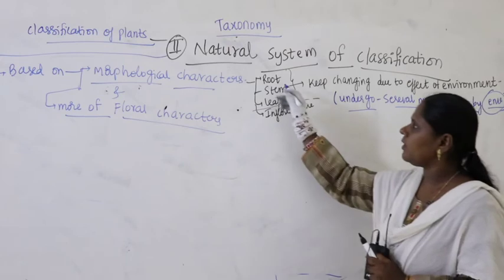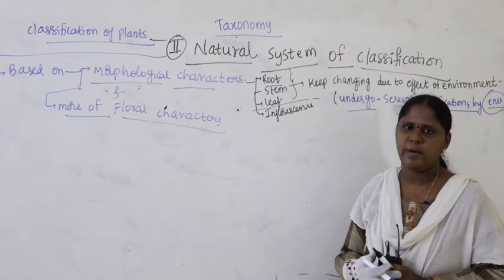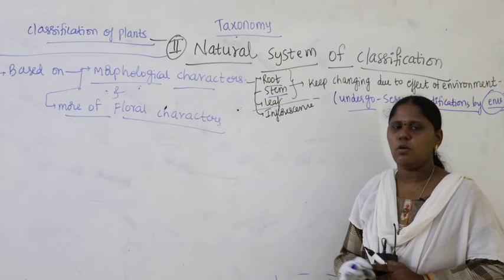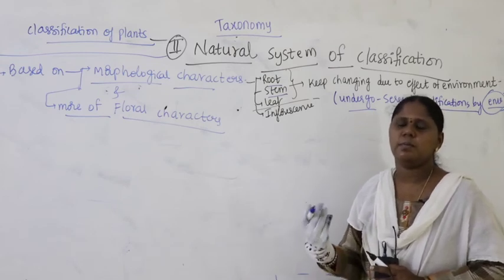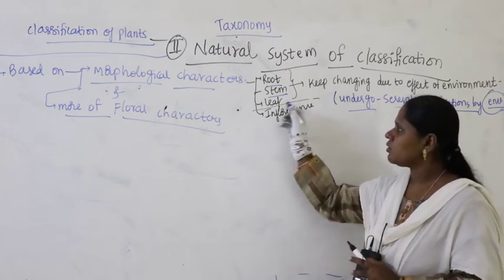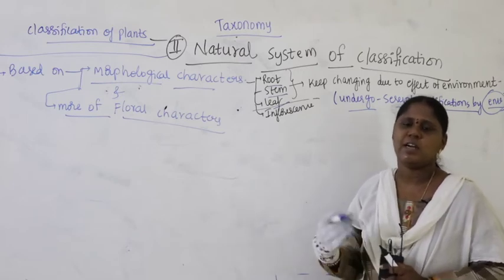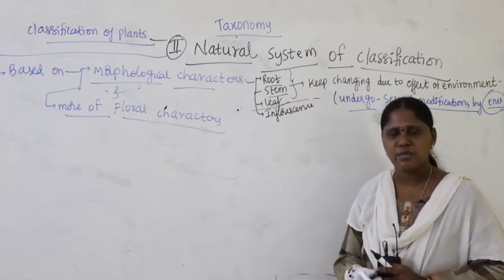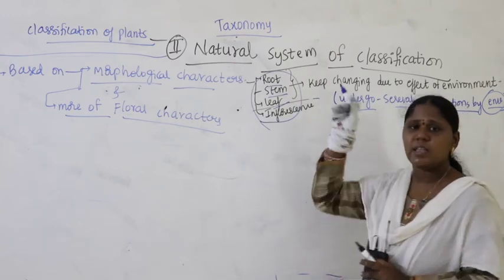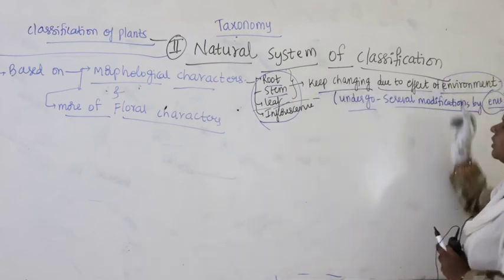So, the root, one time it appears like a taproot, but after the end of the second year in biennial plants it becomes a storage root. Similarly, the stem also would be thin and not hairy in the young stage, but when the plant grows and becomes older, it becomes a hairy stem. Leaves also, pinnately compound leaf, palmately compound leaf, keep changing in young stage and adult stage. If the environment is not favorable, then leaves will fall off. So these morphological characters keep changing due to the effect of environment.